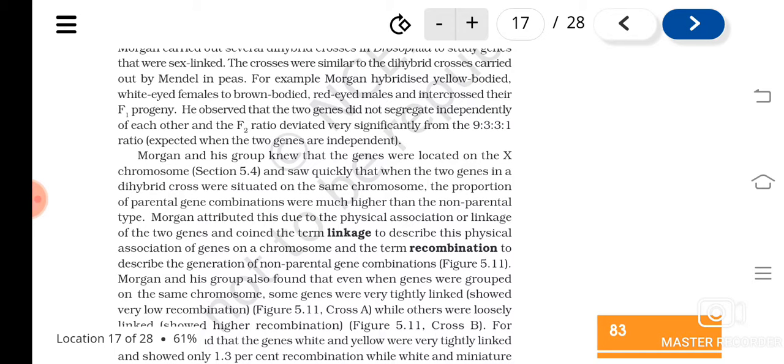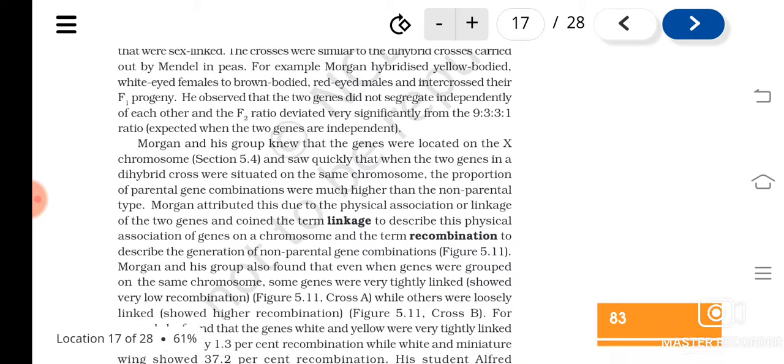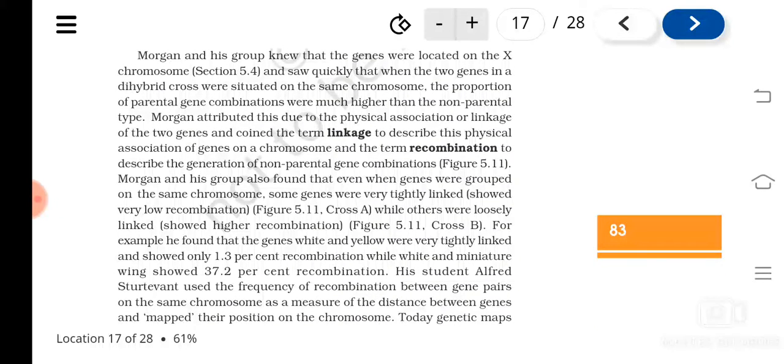That is, the physical association of genes on a chromosome. Understood? So recombination means it is what tendency. Linkage and recombination are just opposite. If recombination takes place, then linkage will be less, and if linkage is there, then recombination will be less. Recombination produces what? New combinants.